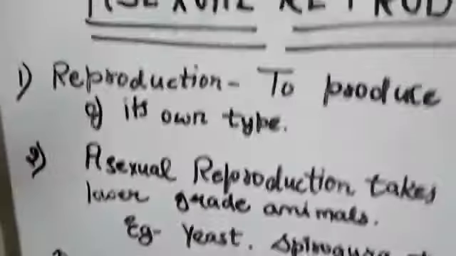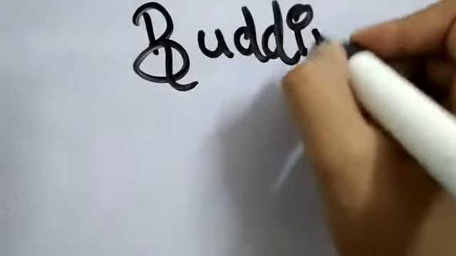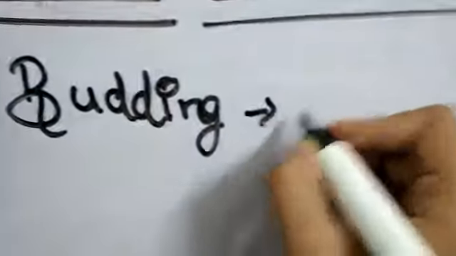Okay, now I will tell you the types of asexual reproduction. First is budding. The most common example of budding is yeast.